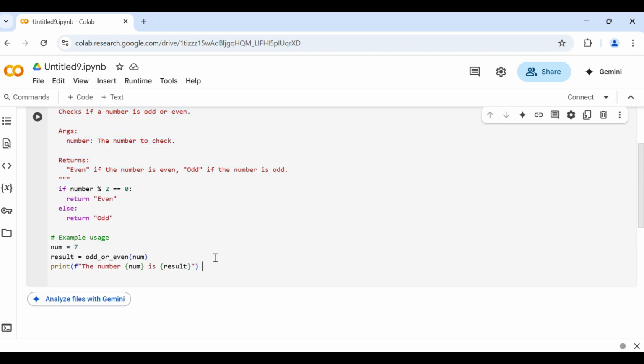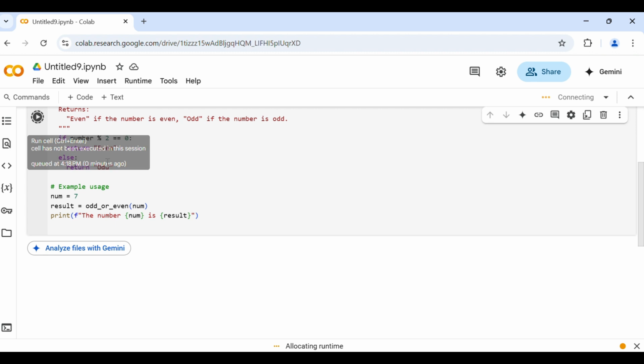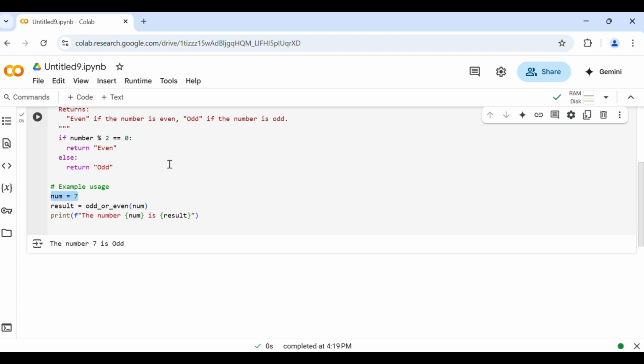And when the code has been generated, we have to execute it by clicking on this icon here. So when I press here, this will be executed. So you can see that the number 7 has been assigned. So this program will check whether number 7 is odd or even. So yes, the output is number 7 is odd. If we change 7 to 2 and execute again, it will check whether the number is odd. Yes, 2 is an even number, so it will give the output as even.